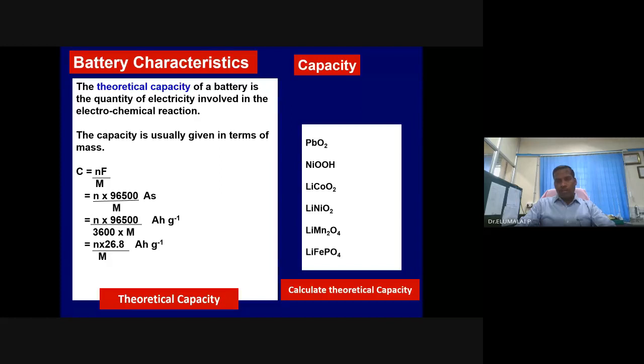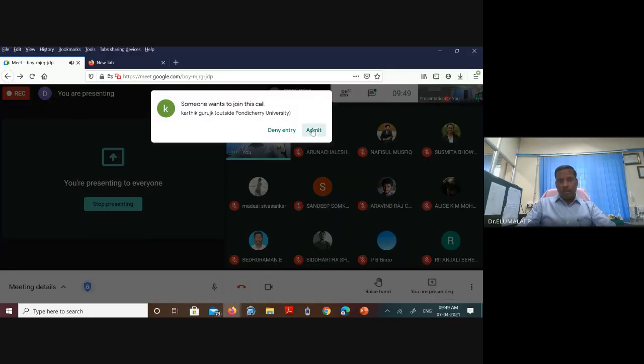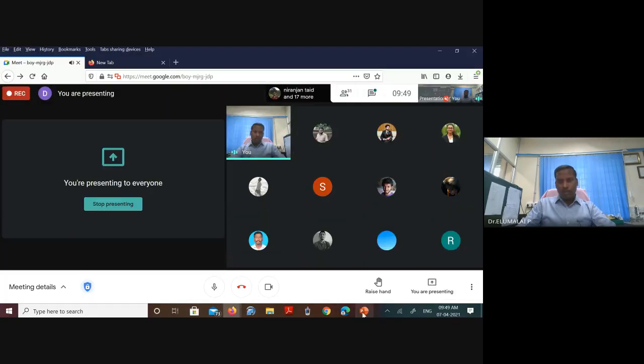So though the theoretical capacity of lithium cobalt oxide is 272 milliampere hour per gram, the actual capacity is half of that, because in this compound you can remove a maximum of 50% of the lithium only. So this reduces the theoretical capacity to half of the original.